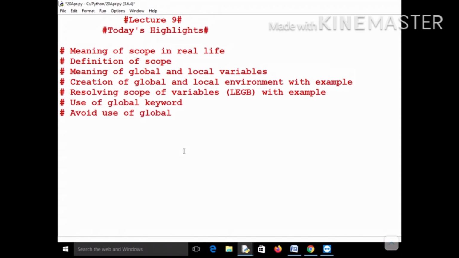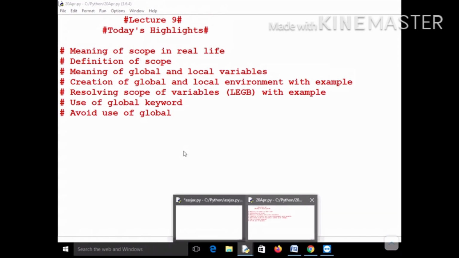Before trying to know how to pass mutable and immutable variables, we should first know the scope of variables. That's why I am delivering this lecture on the scope of variables today, and in the next class we will come back to mutable and immutable objects, and we will see how to pass mutable and immutable objects to functions. So let's know the meaning of scope in real life.